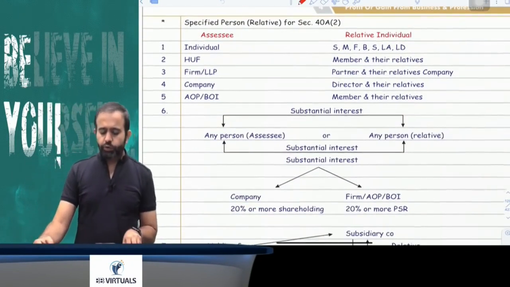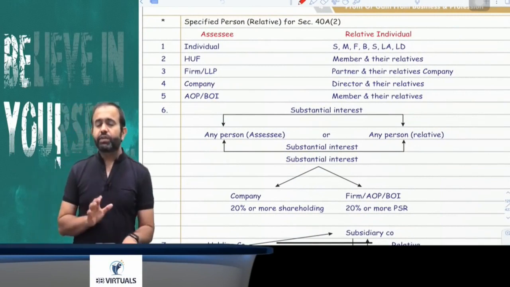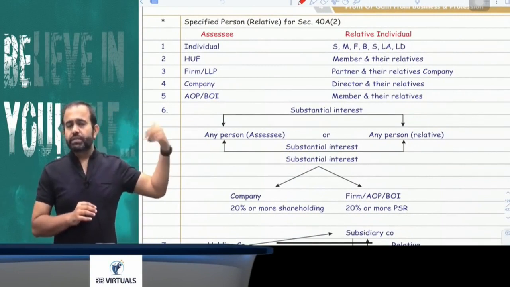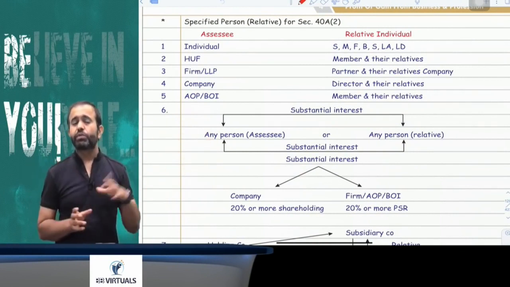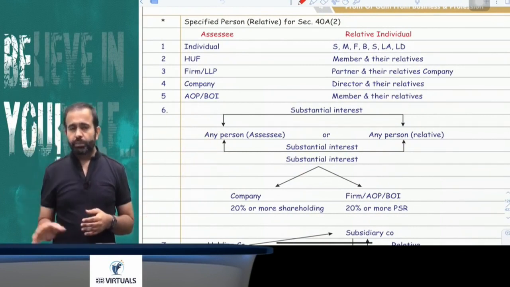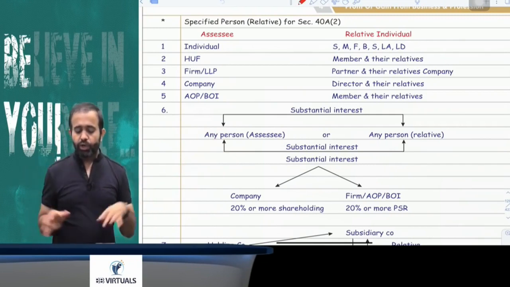Now the question is, what do you mean by relative? For an individual, a relative will be the spouse, mother, father, brother, sister, lineal ascendant and lineal descendant. For HUF, the member and their relative. For a partnership firm, the partner and their relative. For a company, the director and their relative. For AOP, BOI, the member and their relative.